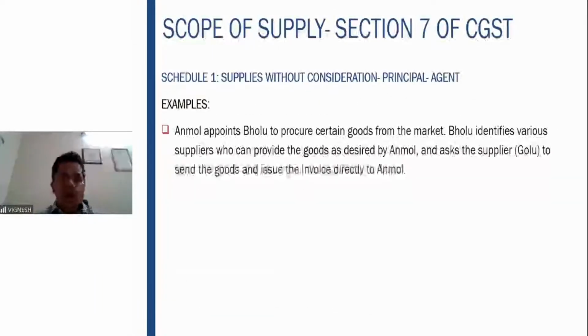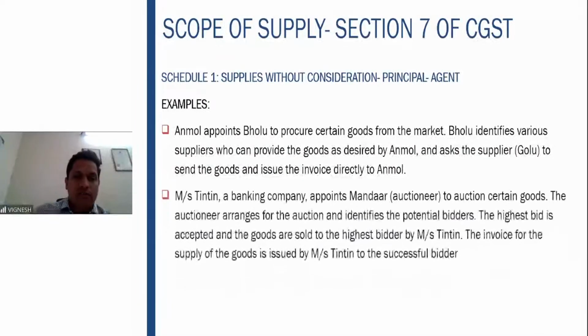Examples: Anmol appoints Bolu to procure certain goods from the market. Bolu identifies various suppliers who can provide the goods as desired by Anmol and asks the supplier to send the goods and issue the invoice directly to Anmol. So here what is happening? Bolu is appointed, but the invoice is issued directly to Anmol. So he is not issuing the invoice in his own name. The invoice is being issued by the principal directly. Therefore, in that situation, this is not covered here.